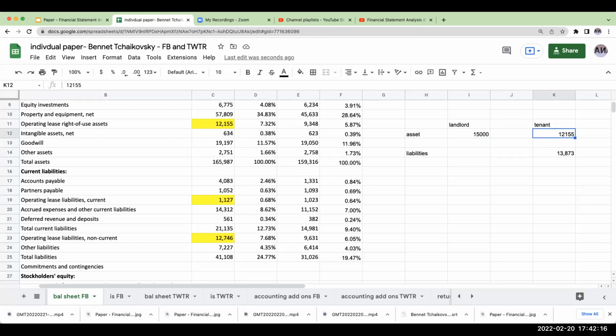In my opinion, I understand why the FASB and the SEC decided to put this on there, but I think they really neglected the fact that it's causing this gross up.